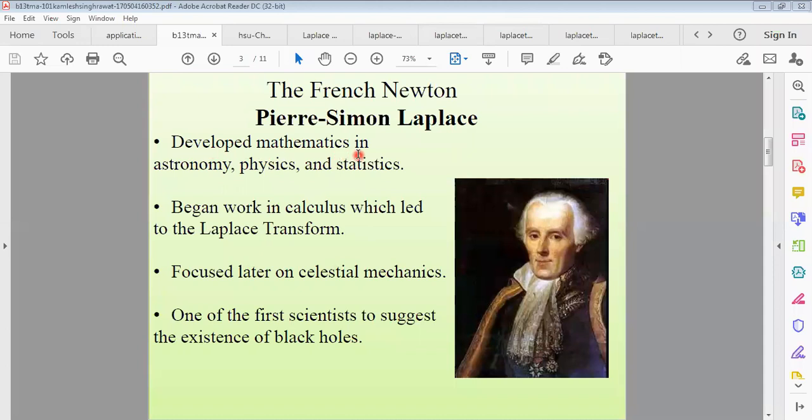First of all, he developed mathematics in astronomy, physics, and statistics as a scientist and began to work in calculus, which led to the Laplace transformation. When he went to work with calculus after Newton, he faced many problems. So he invented a new concept, Laplace transformation, and using this transformation, he solved many well-known problems in the history of mathematics. He later focused on celestial mechanics and was the first scientist to suggest the existence of black holes, a famous scientist actually.